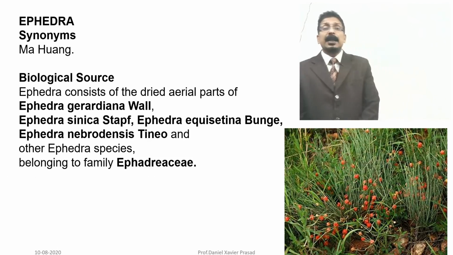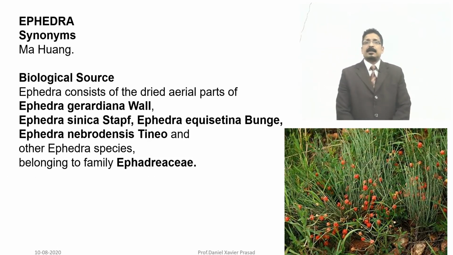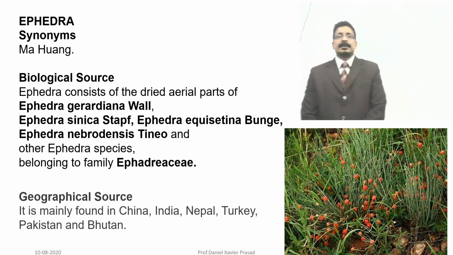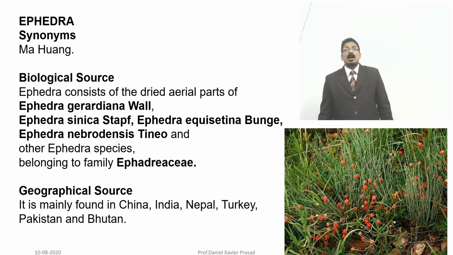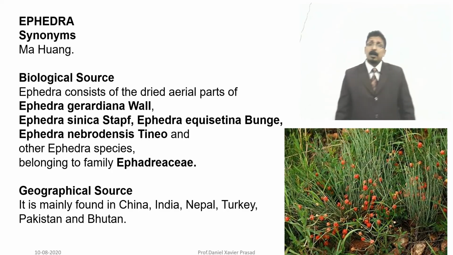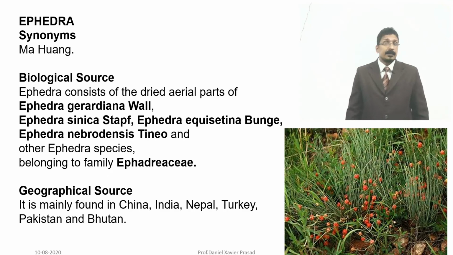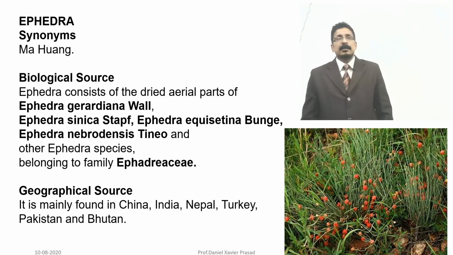Family Ephedraceae. Geographical source, as I told, is found mainly in China. That's why we are giving the synonym Ma Huang. In India it is available, and also in Nepal, Turkey, Pakistan, and Bhutan.